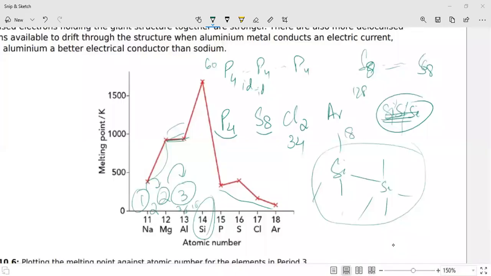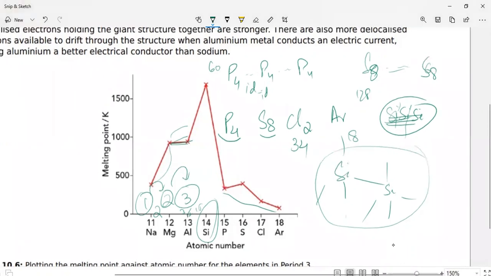So as the number of electrons increases, the induced dipole is more powerful, and a stronger induced dipole means more thermal energy is required to break the bond, and the melting point changes as the induced dipole strength changes. The stronger the induced dipole here and then here, because the number of electrons increases, the induced dipole also increases.